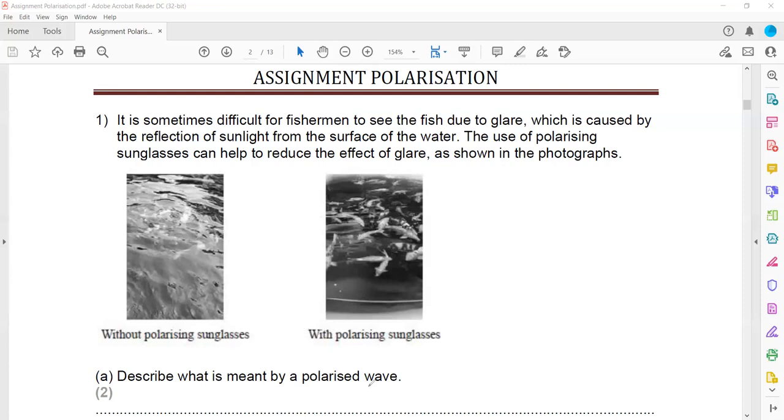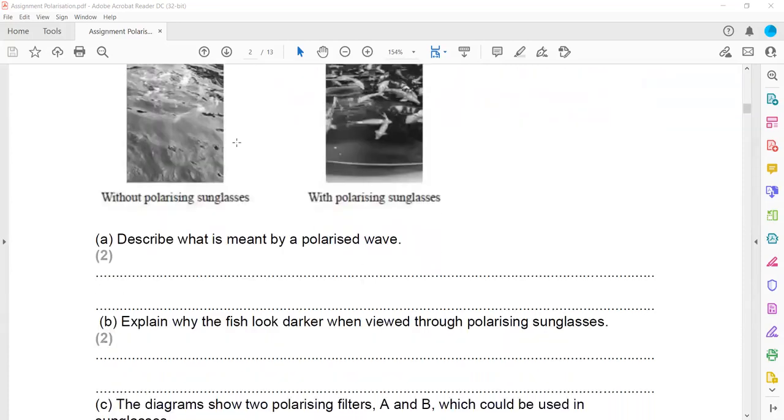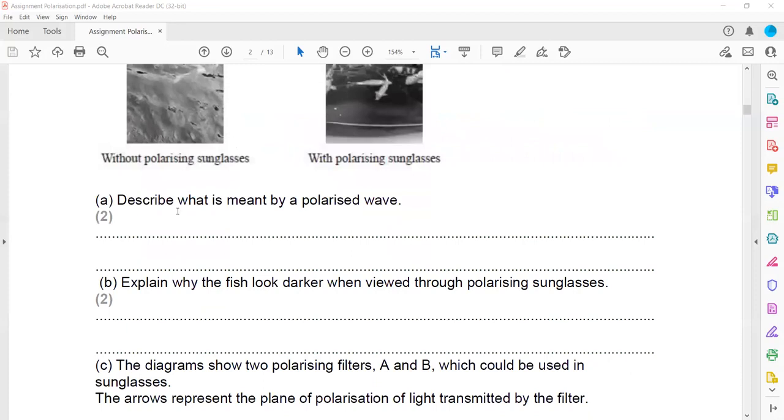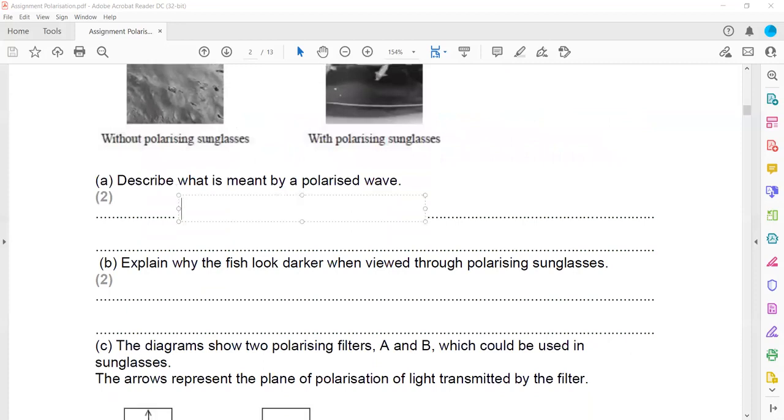Describe what is meant by the polarization of a wave. So you have to write the definition. How do we define the term polarization? A polarized wave is a wave which has oscillation or vibration in one direction. That is one thing, because it's a 2 mark definition. So a polarized wave has an oscillation or vibration in one direction, that is 1 mark. And these vibrations are perpendicular to the direction of the wave.